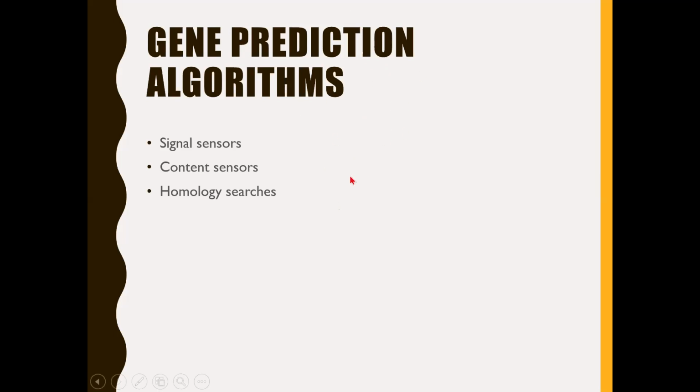So in that context, there are 3 different algorithms that are developed for predicting the genes from genomes. What are these 3 different prediction algorithms available? Signal sensors, content sensors, and homology searches. These signal sensors, as the name suggests, try to identify the signals which are characteristic of genes or gene sequences. What are these signals? We will move on to the next slide and see how these signal sensors work and what are these signals which are one of the characteristic features of the gene sequences.